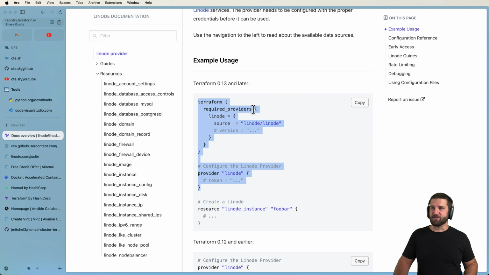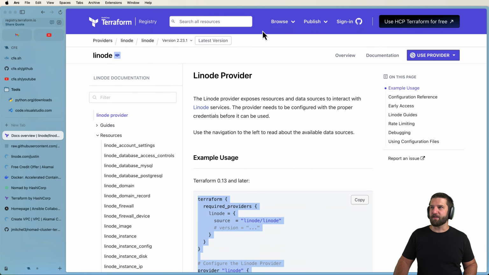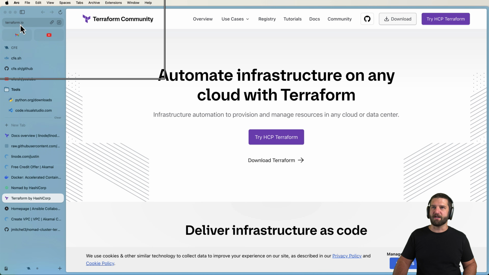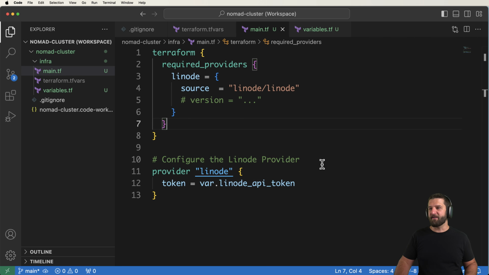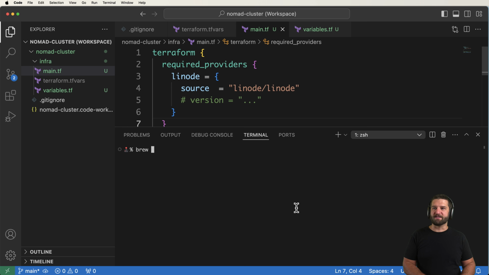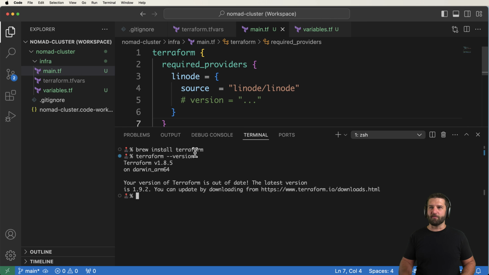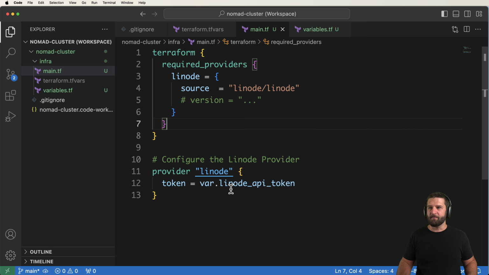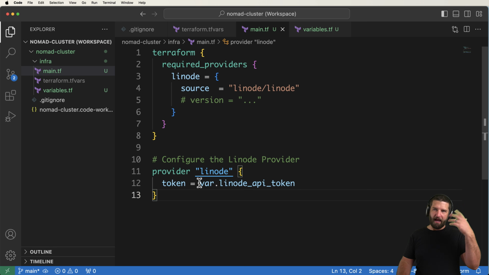In order for this to work, you're going to need to make sure that you have Terraform installed. If you go to HashiCorp or terraform.io and click on download, this will allow you to have Terraform work. In my case, what I did was brew install terraform because I'm on a Mac. That's not going to work if you're on Windows. Once you have Terraform installed, you will be able to do terraform --version, and you'll see which version you have. My version is a little bit older, but I think it should work just fine. I should probably update it, and feel free to do so.